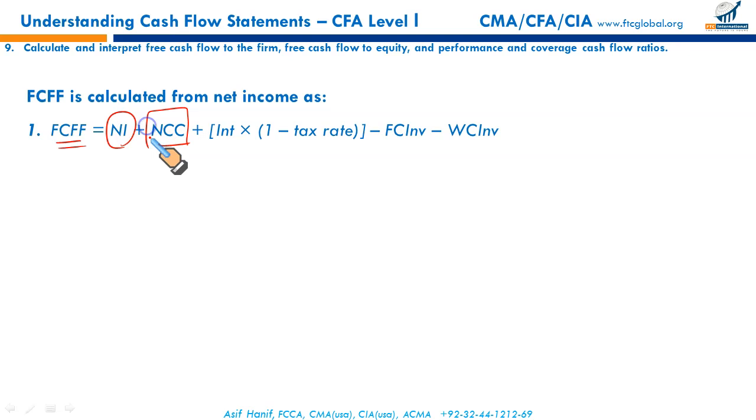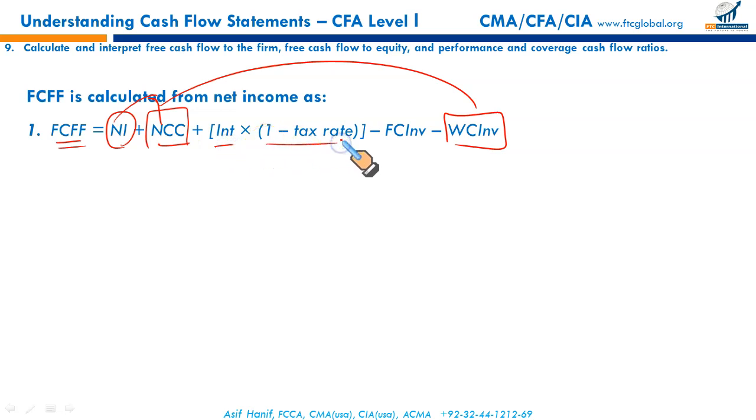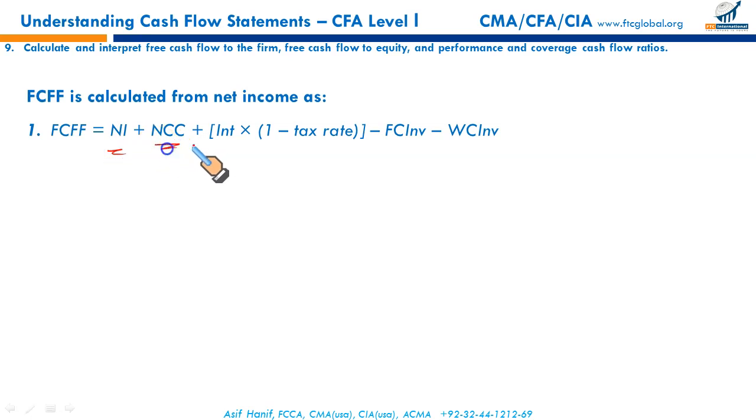So net income, to this add your non-cash charges, add or less working capital investment, and to this add after-tax interest. From this, FC represents your fixed capital investment or net capital expenditure. So after making these adjustments, what you get is called FCFF, free cash flow to the firm.